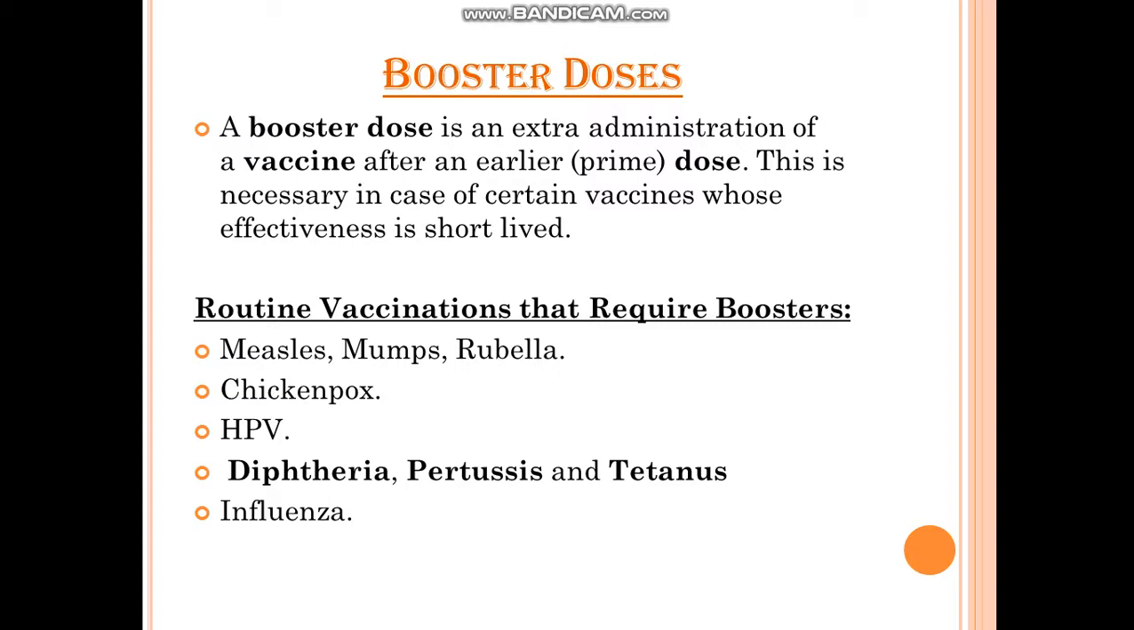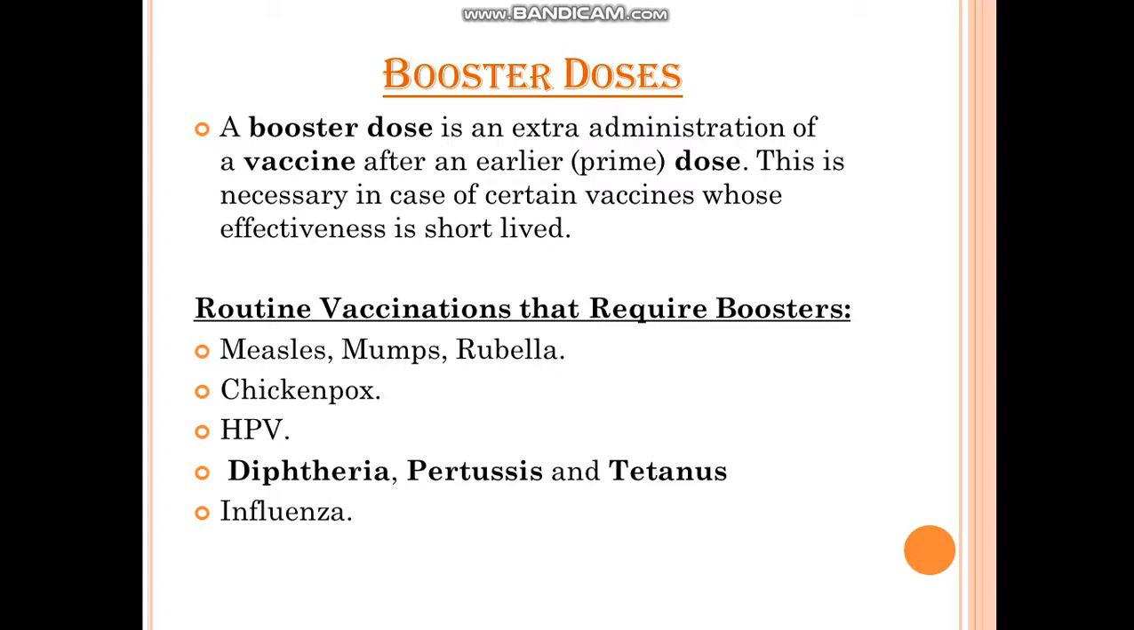Because there are certain vaccines which are not effective for the long term, because their effect is there in the body for only a short term. They are short lived and they do not provide us immunity for a lifetime. So they require a booster dose to boost the effect. Here two things you need to keep in mind.